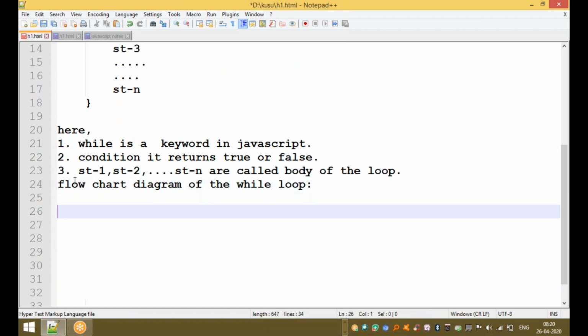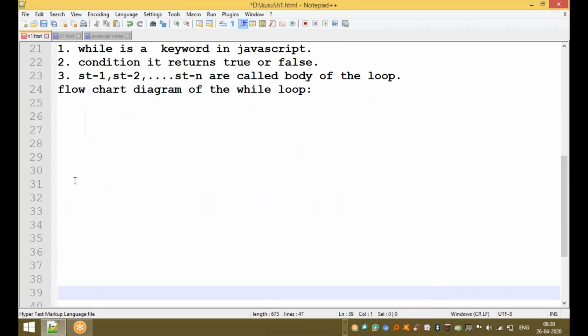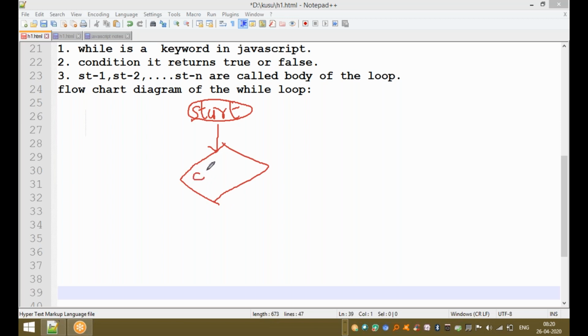For example, this is the start, the starting point. Next, check the condition. If this condition returns true, then the body of the loop is executed.